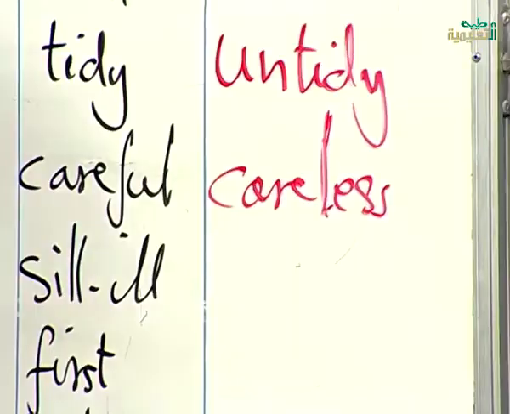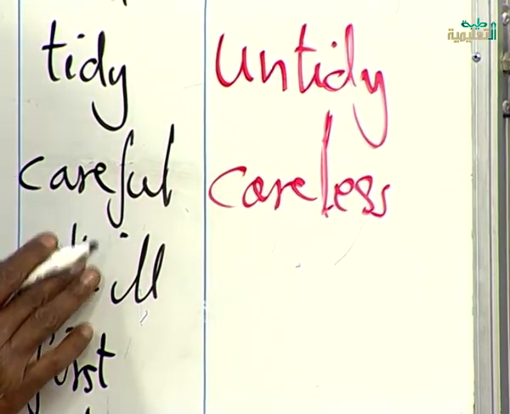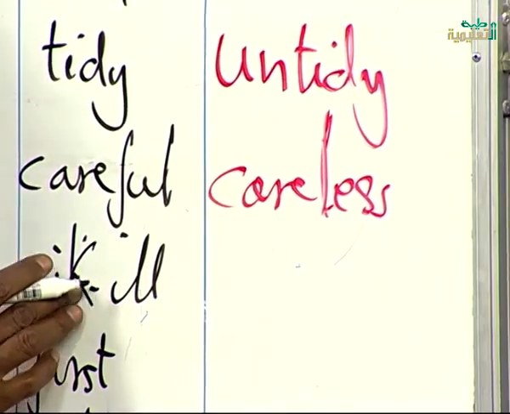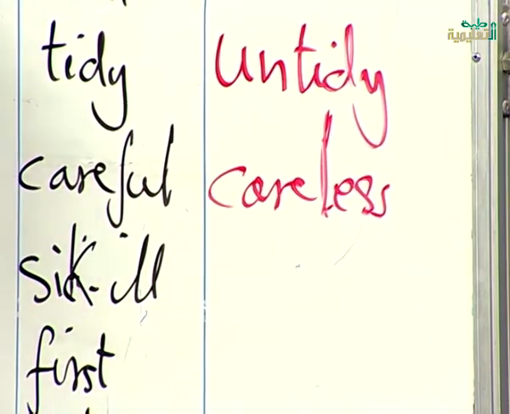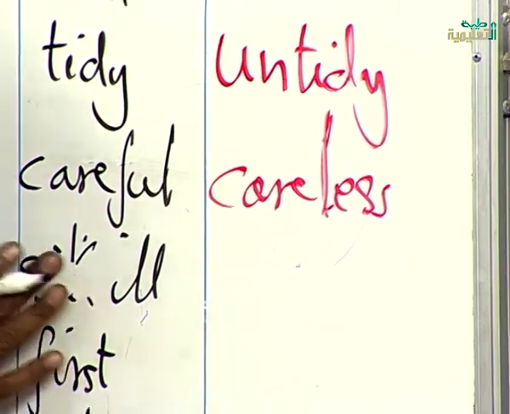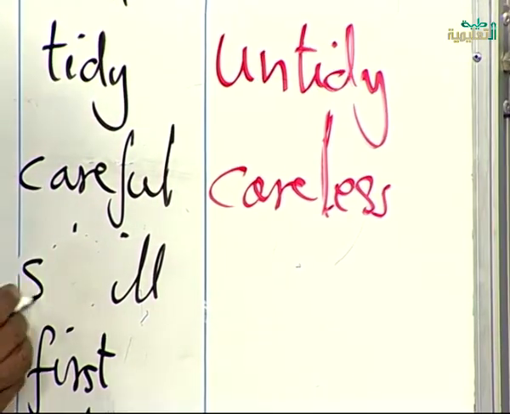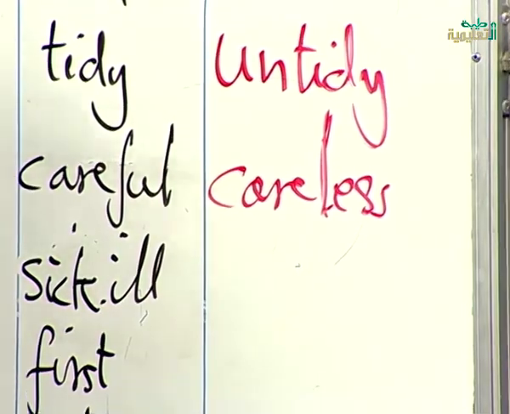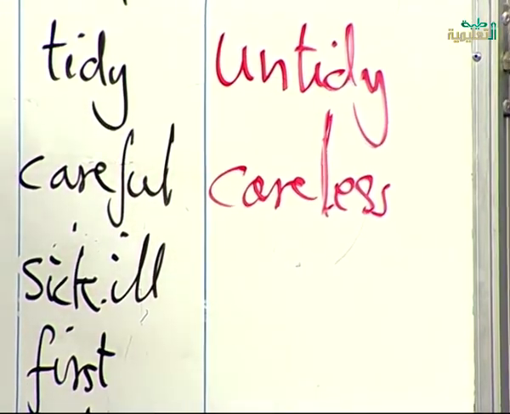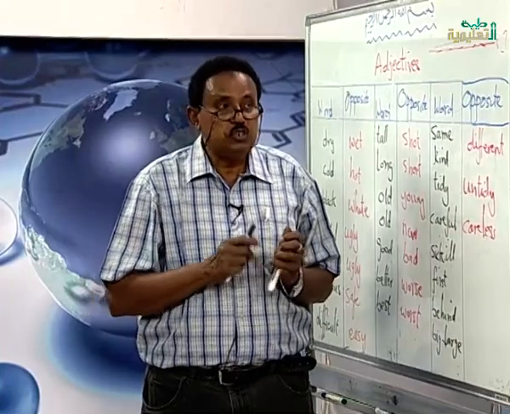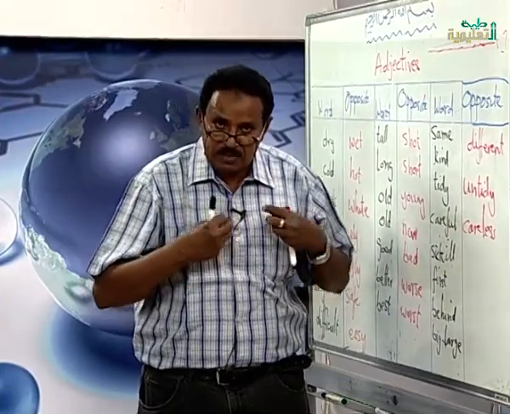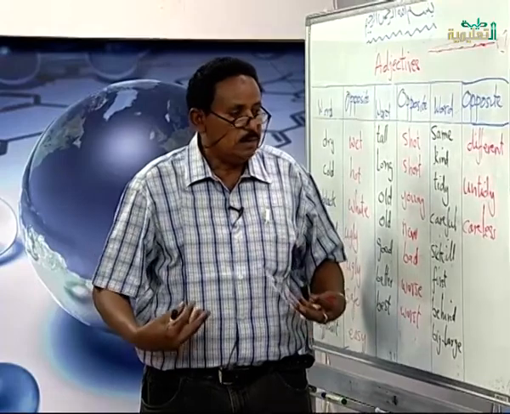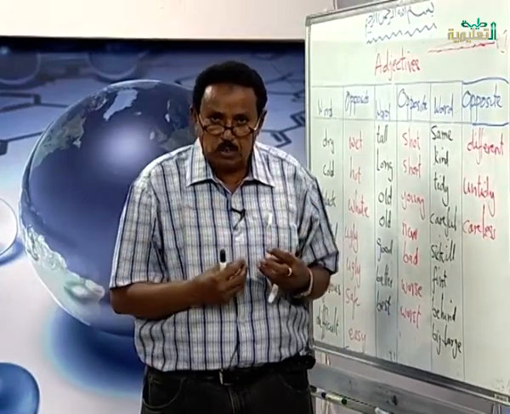We have sick. This is K. This is C. S-I-C-K. When we say a person is sick, it means that he should go to the hospital. He should see the doctor because he feels not well. He is not well. You should see the doctor.